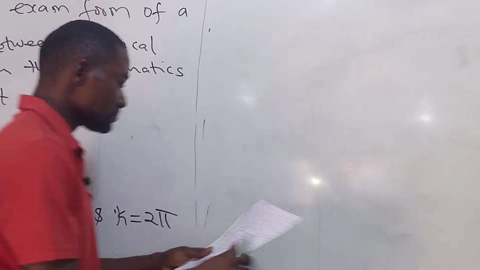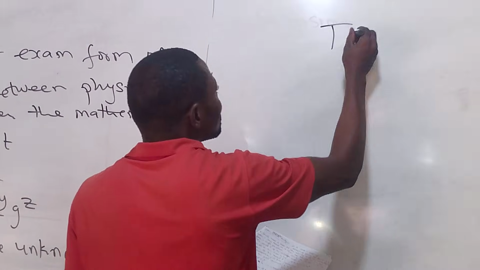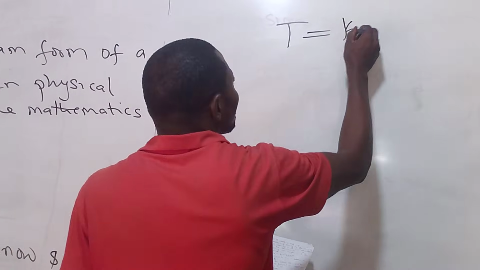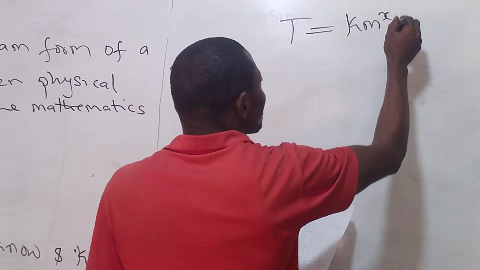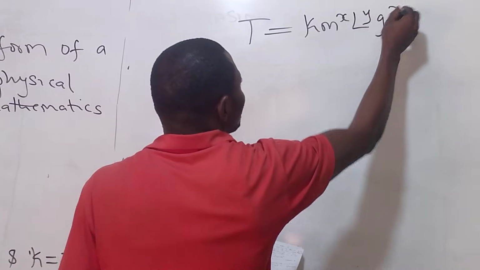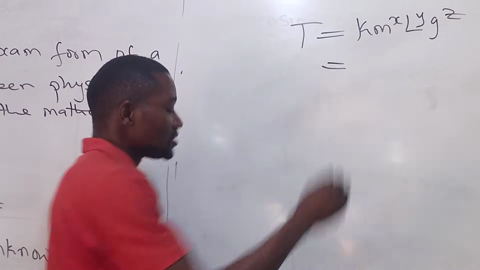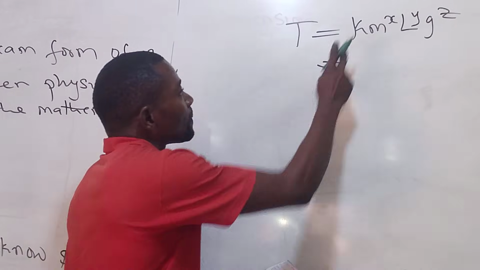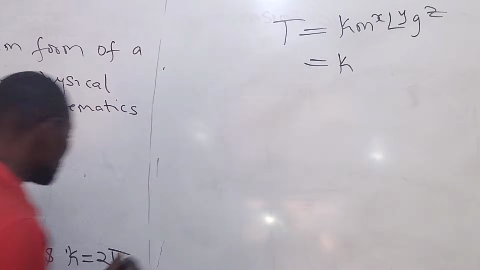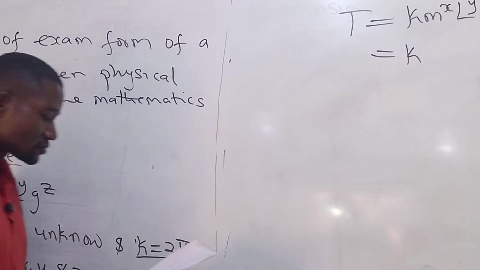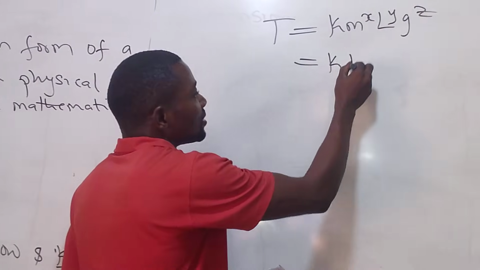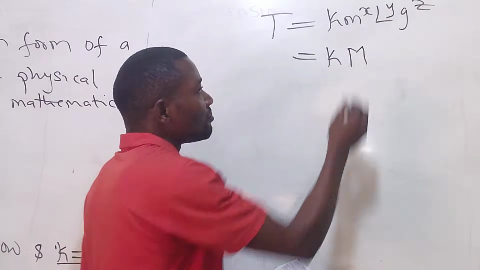So the first thing, this is the expression that was given, T equals k m^x l^y g^z. So we are to express it dimensionally. k is already a constant, the value is given. m is the mass, and dimensionally, how do we write mass?